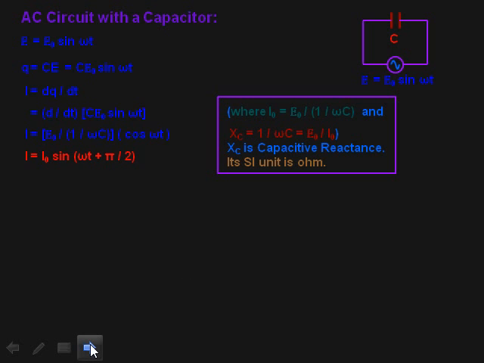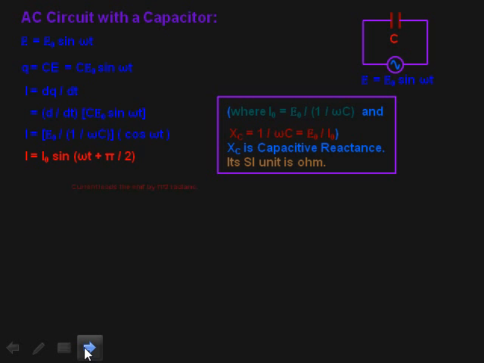Means here current is leading by pi by 2 with capacitor. मतलब जब EMF 0 होगा उस समय करंट मैक्सिमम पहुंच चुका होगा, और जब करंट 0 होगा उस समय EMF मैक्सिमम पहुंच चुका होगा. इस केस में opposition to current, that is E naught upon I naught, आएगा बेटा, वो आता है 1 upon omega c. 1 upon omega c has also a very special characteristic, that is called capacitive reactance, and it is denoted by letter XC.